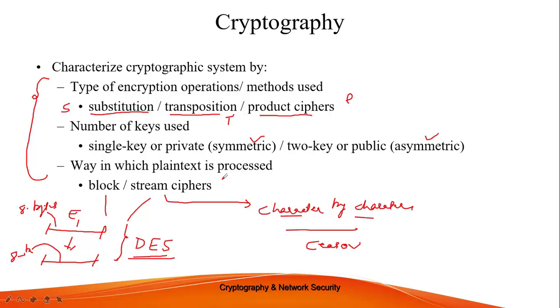One is the type of encryption method. One is called substitution. Substitution basically replaces one character with another. The transposition method basically uses permutation, and some kind of reordering. And a product cipher is basically a sequence of ciphers that we apply one by one.